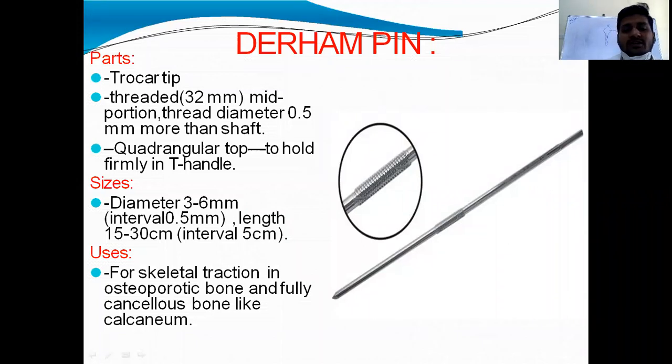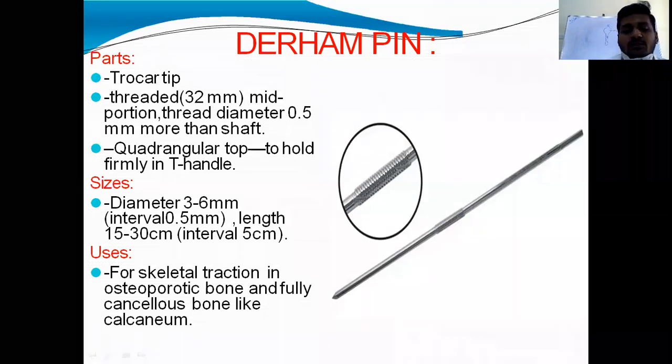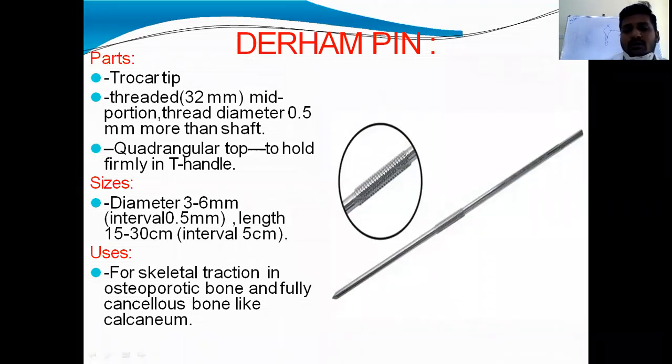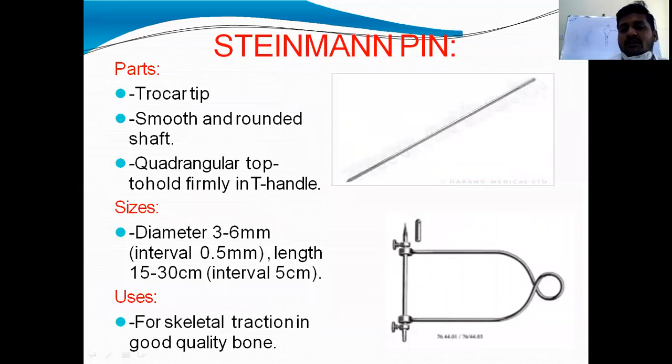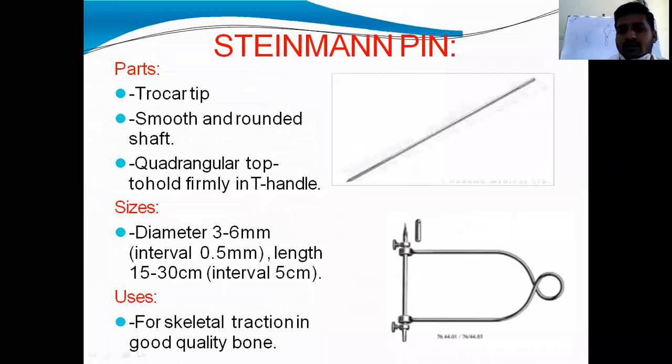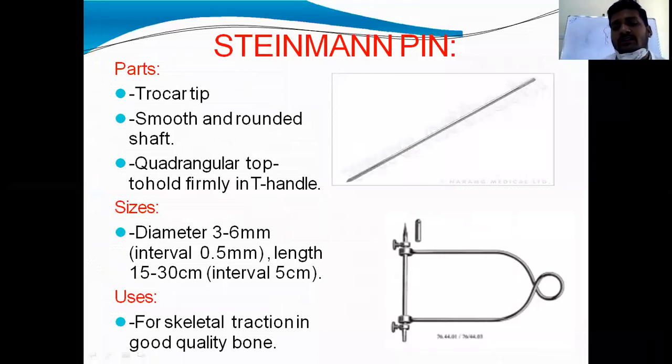It is available in similar sizes, diameter 3 to 6 mm, and length 15 to 30 centimeters with an interval of 5 centimeters, and it is used for similar skeletal traction and in osteoporotic bone and fully cancellous bone like calcaneum. So these threads will hold the bone tightly, and this Steinman pin has a plain shaft which will not get good hold in osteoporotic bones or cancellous bone.